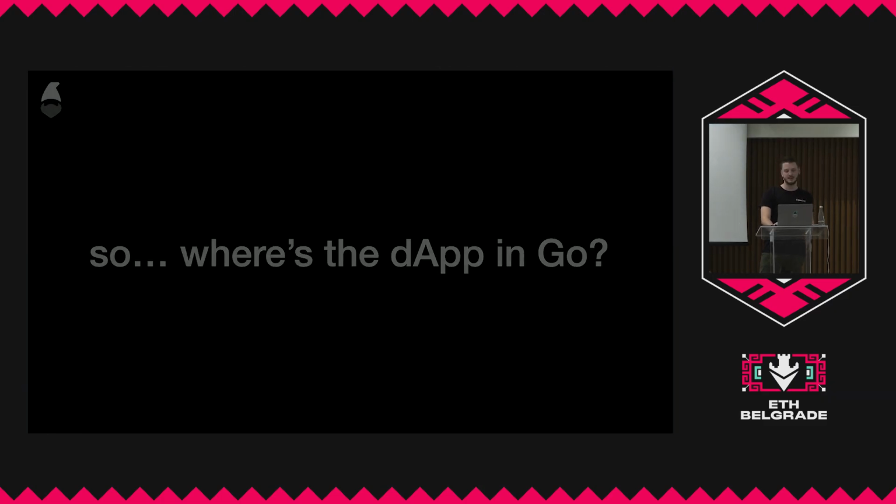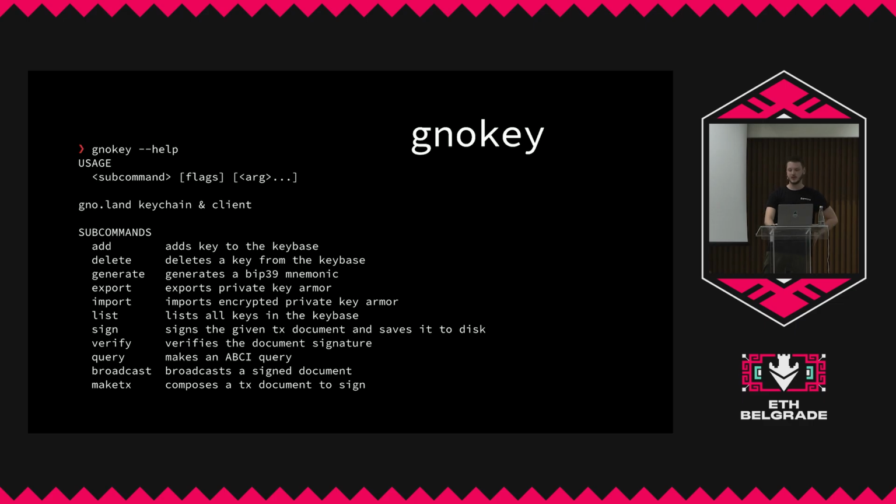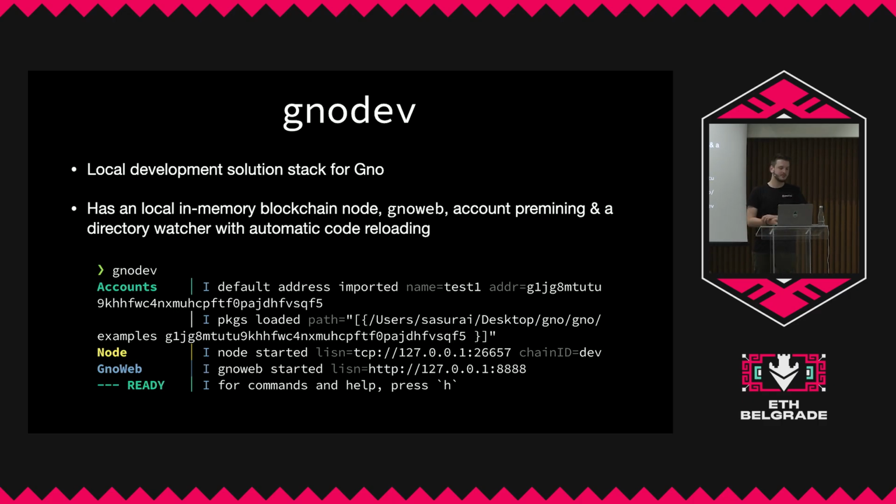So let's jump back in here and talk a little bit about what tooling we have and the ecosystem that we have currently. So we have GNOKey, which I just showed you. It's the CLI wallet that we use. We also have a web extension wallet, of course, called Adena, and we'll talk about that in a bit. We have GNODev, which I showed you previously as well. It's used to basically run a local blockchain node. It does a bunch of really cool things.